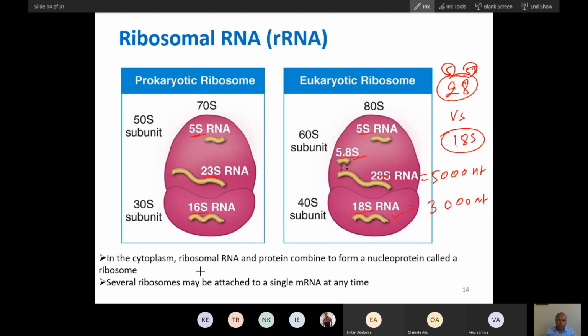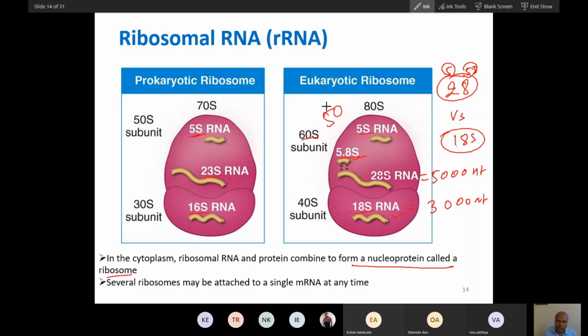In the cytoplasm, ribosomal RNA and protein combine to form a nucleoprotein, and that is called the ribosome. The 60S subunit is not only rRNA. With the rRNA, many proteins are there.